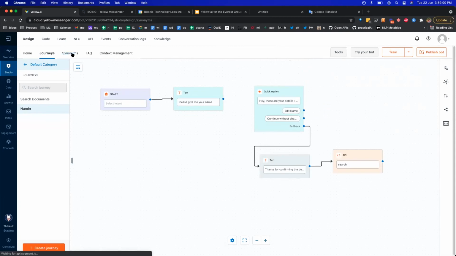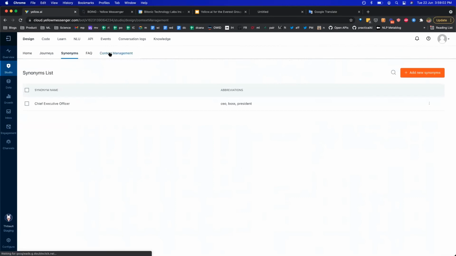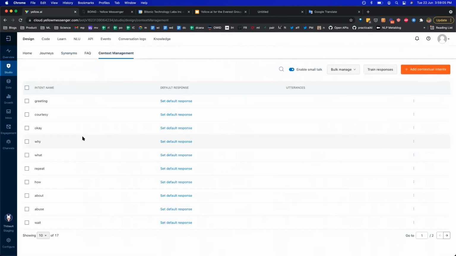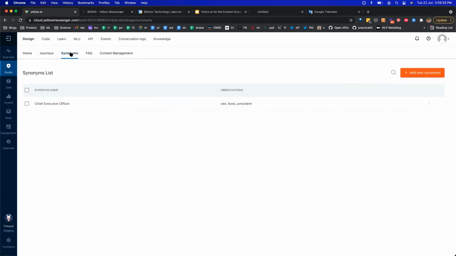Along with this, of course, you can add more synonyms. You can add context management, which means answering questions like, let's say if you say, can you give your policy number? And the user says, where can I find my policy number? Right, which is kind of a counter question. So you can define how the bot should respond to those. Of course, you can enable small talk. You can add more contextual intents. As you can see, some are automatically defined. They come out of the box. Based on whatever template you add, the relevant synonyms will be out of the box as well.